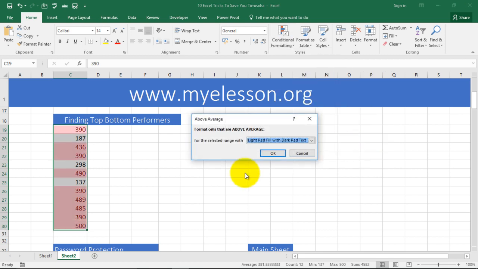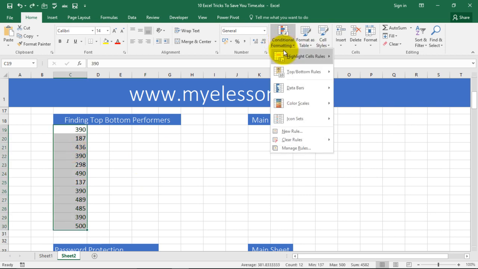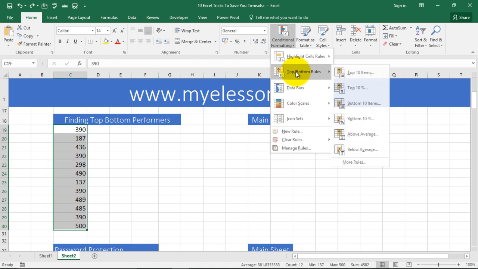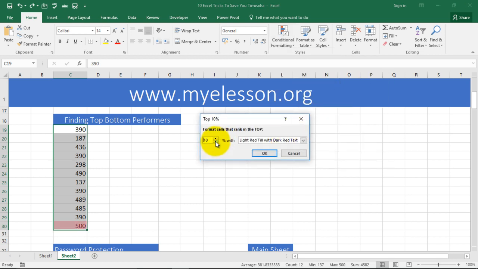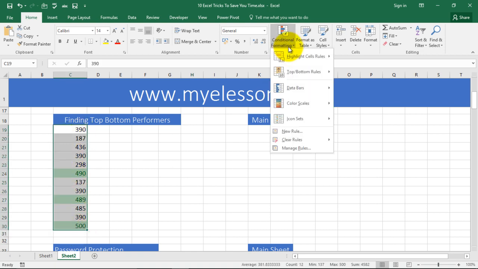Let me show you above average. You can give them a color, say green color. So now the people in green are above average, in white are below average. That's one option. Go to conditional formatting, top bottom rules, top 10 percentage, or top 30%. Fill them with green. So these are the top 30%. Simple, right?